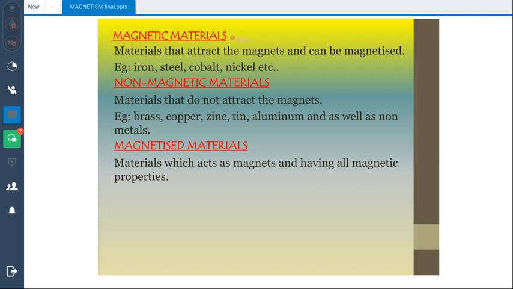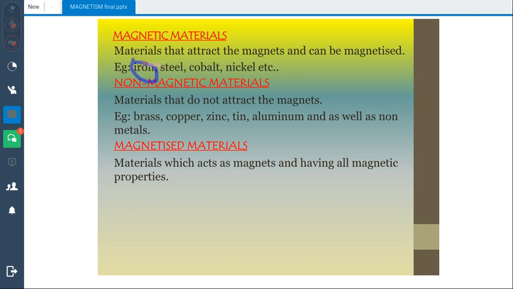The definition of a magnet is different from the definition of magnetic materials. Magnetic materials are those materials which can be magnetized or demagnetized, while a magnet is basically a type of stone. If we go into the history of the magnet, we find that there is a stone known as lodestone, which was basically a magnet that started to attract different materials.